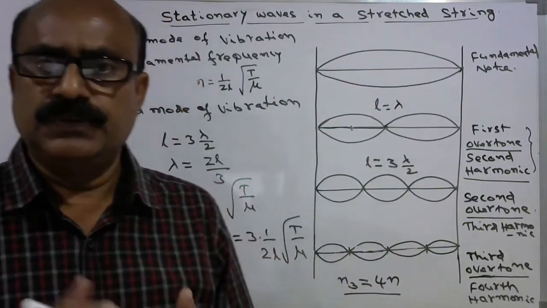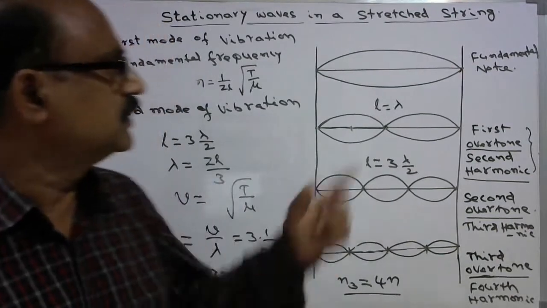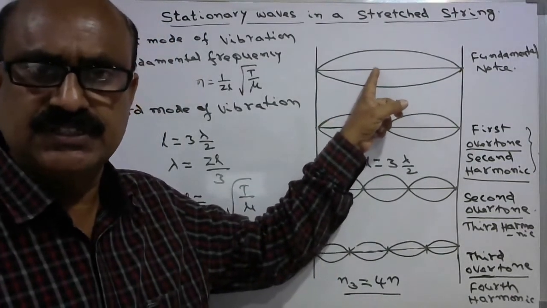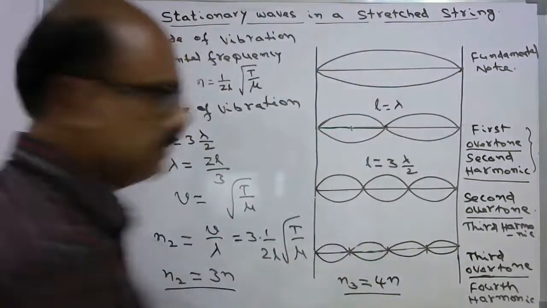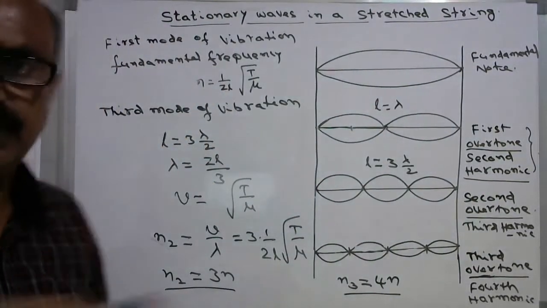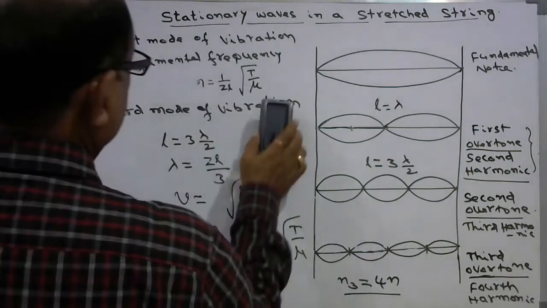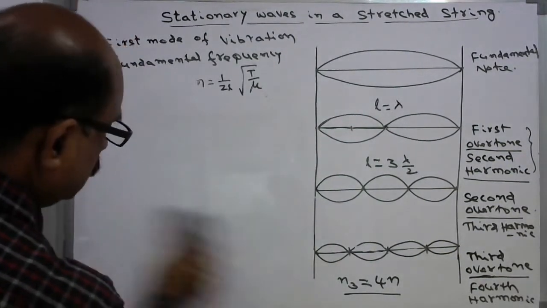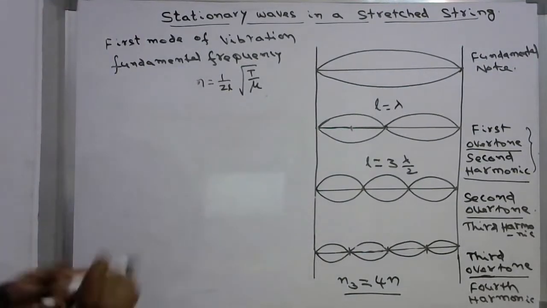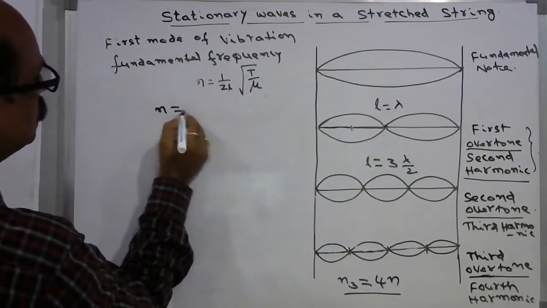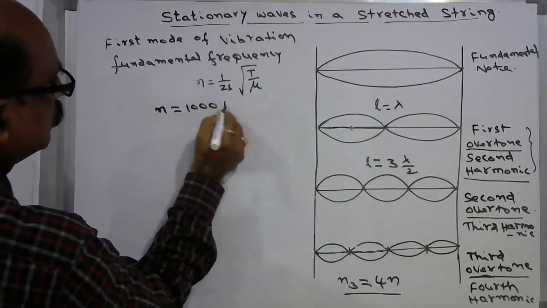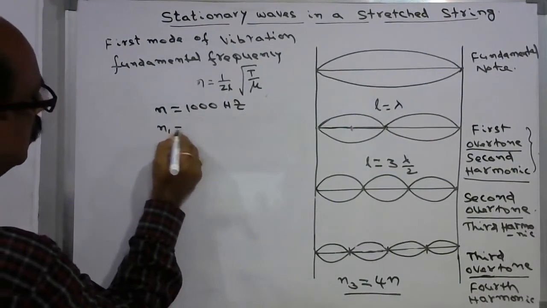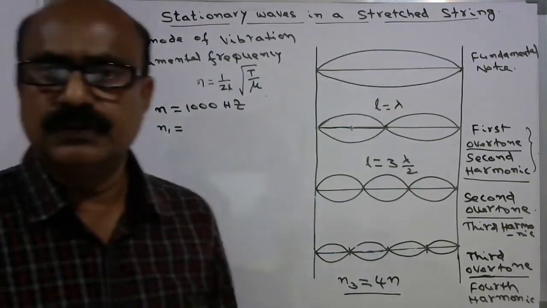So you can listen. If you consider the frequency of the fundamental mode of this stretched string is say 1000 Hz, then all harmonics you can listen.